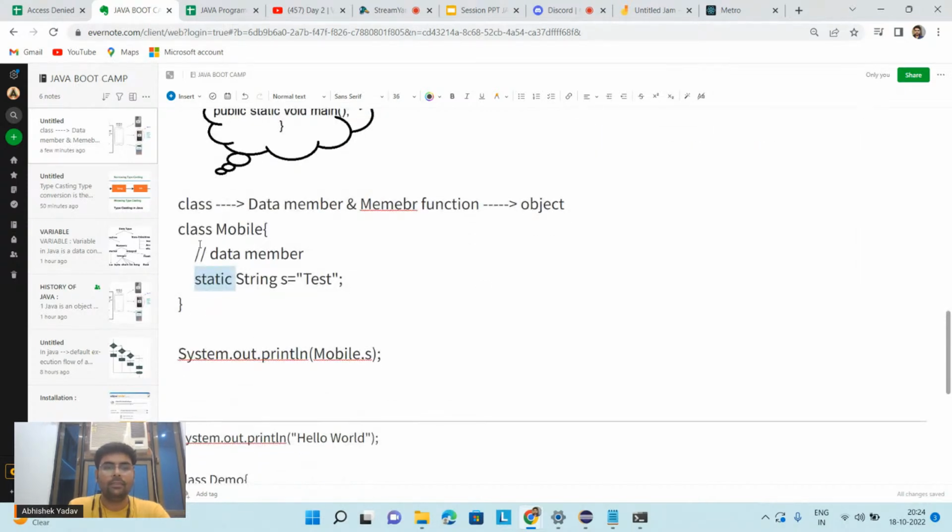Like here, you have written a class Mobile and you have a data member, and in order to use this data member without creating the object, you make the data member static. So I am not creating the object; I just have to use the name of the class, after that a dot, and after that the name of the data member. Okay, everyone?